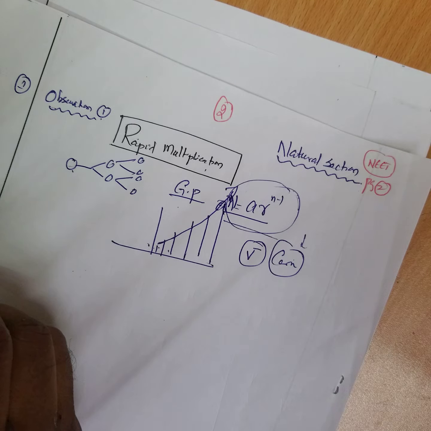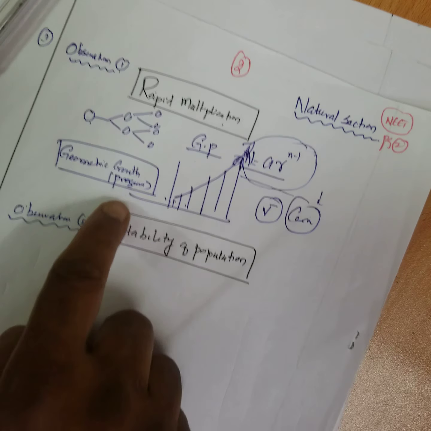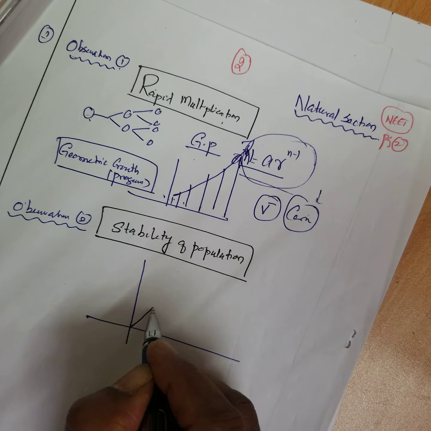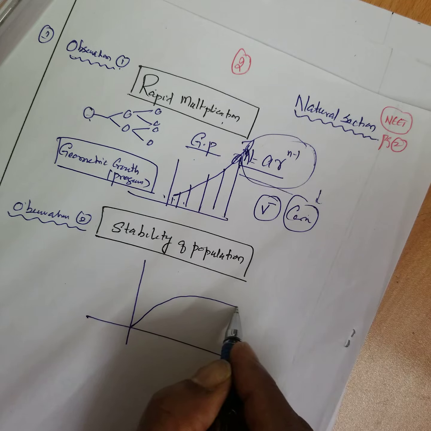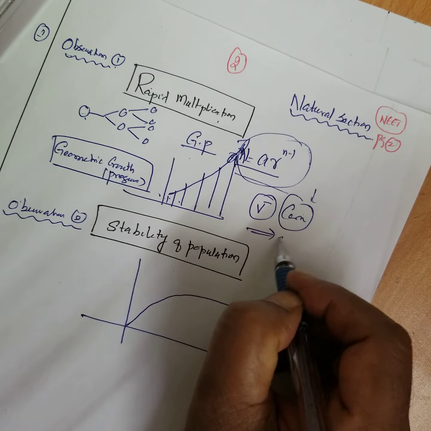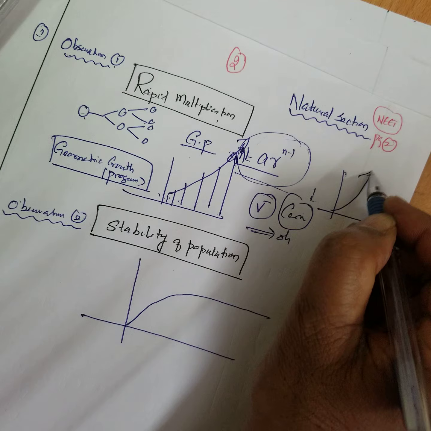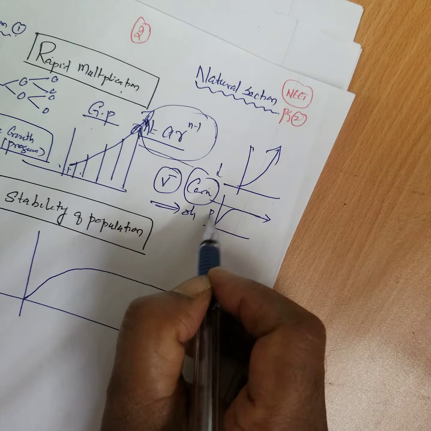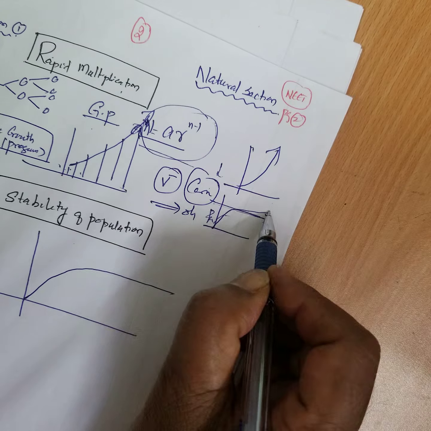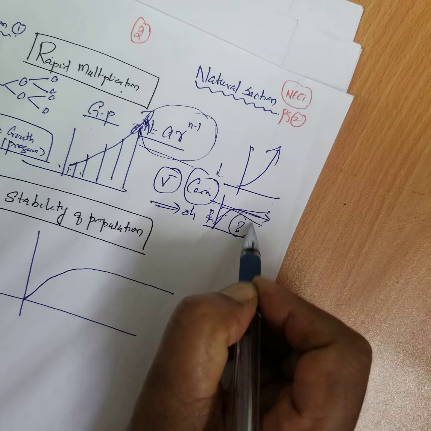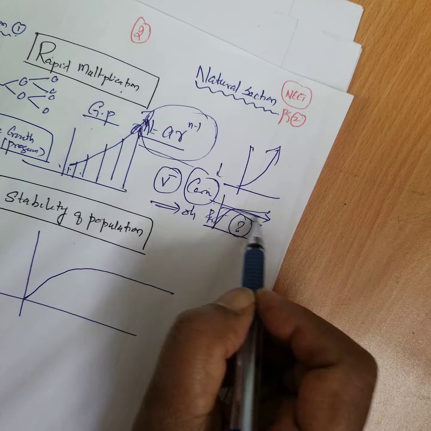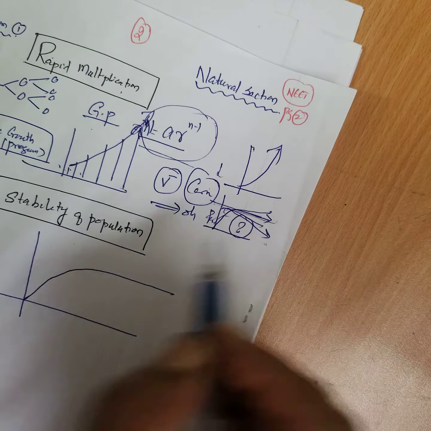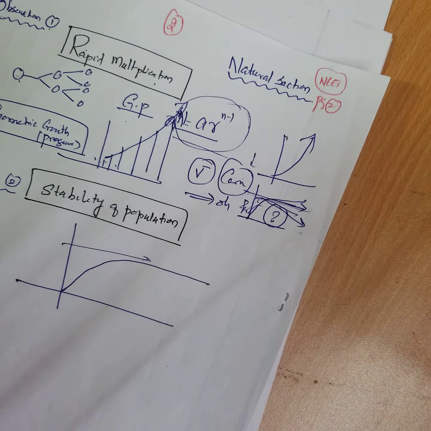What about the second observation? See, what is actually happening here? The organism population remains always constant. This is what is observed. The population is always constant, or slightly varying or slightly decreasing. What is the reason? Except the human population, other populations are almost constant, or in fact getting reduced. Why? What is the reason? The reason is the third observation.